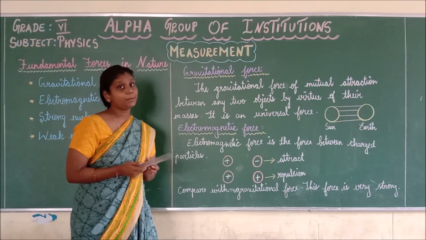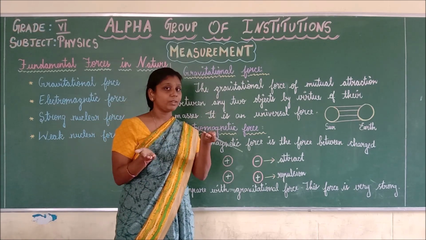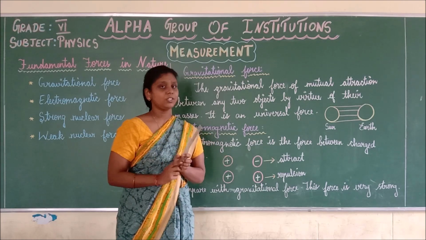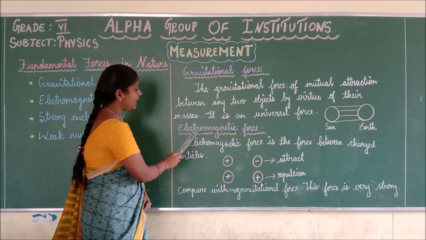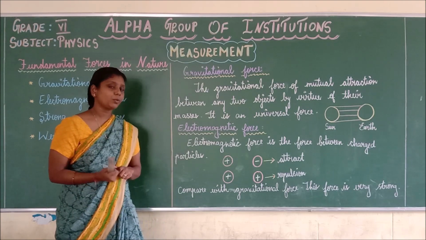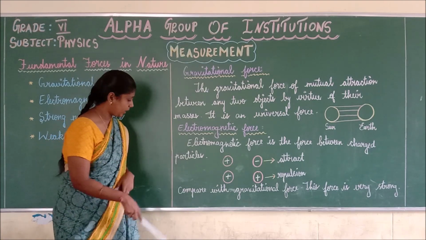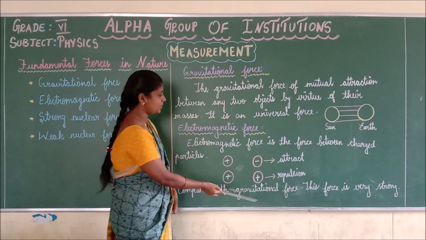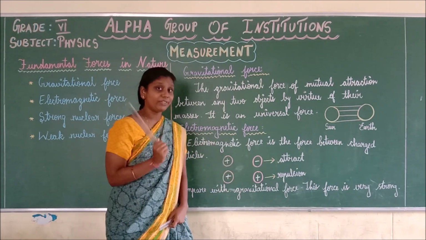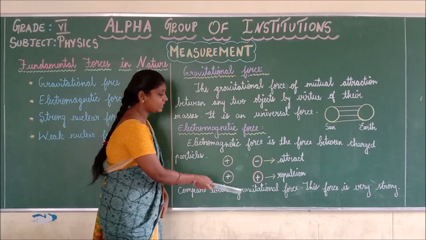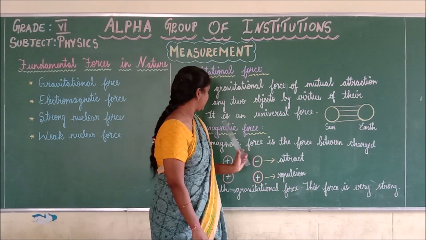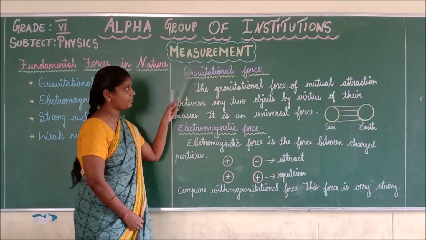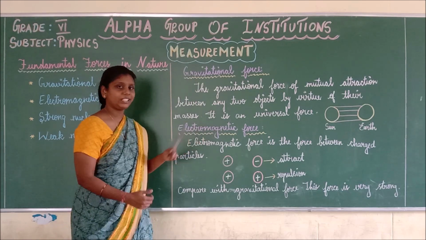For example, you can take a magnet. The north pole and the south pole will be attracted, while the north pole and the north pole will be repelled. So this is another example of electromagnetic force. Do you understand what electromagnetic force is? Compared to the gravitational force, the electromagnetic force is very strong. Do you understand? These are the two types of forces, gravitational force and electromagnetic force.